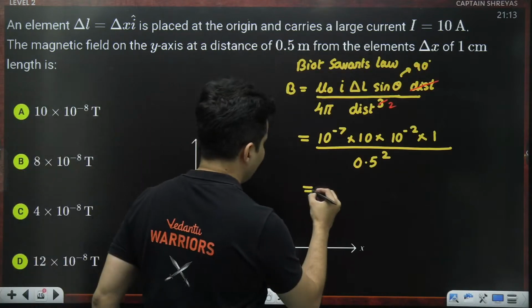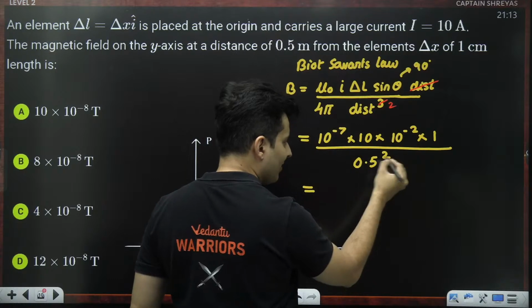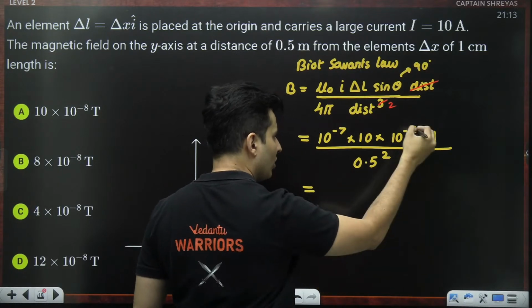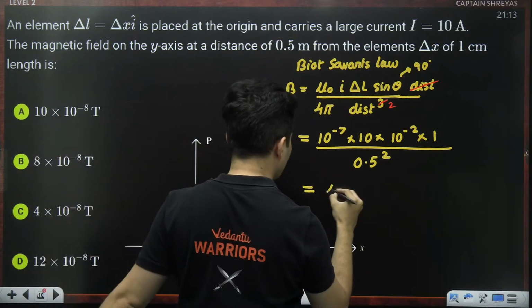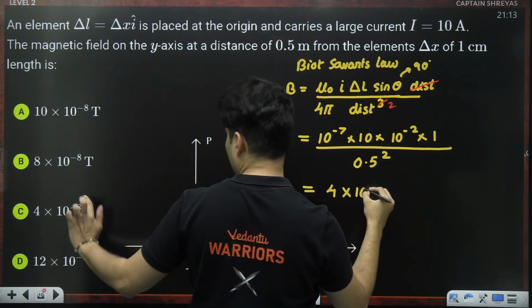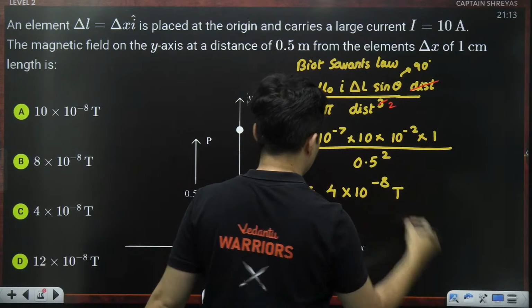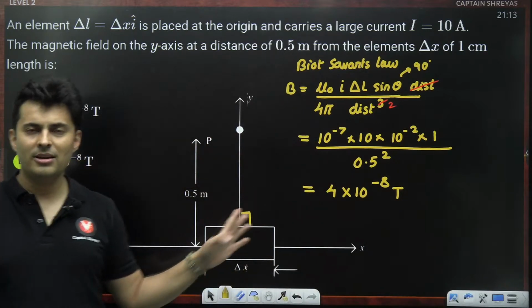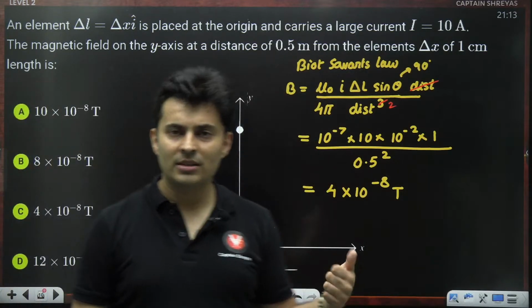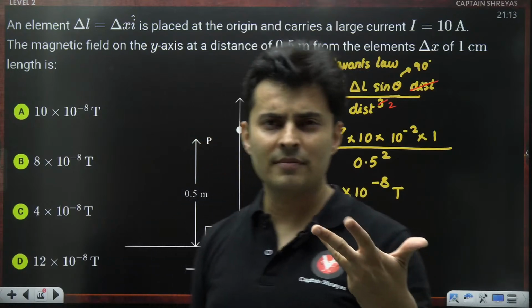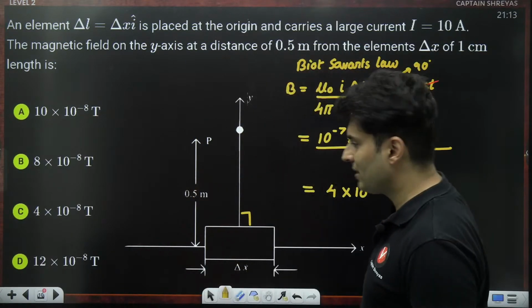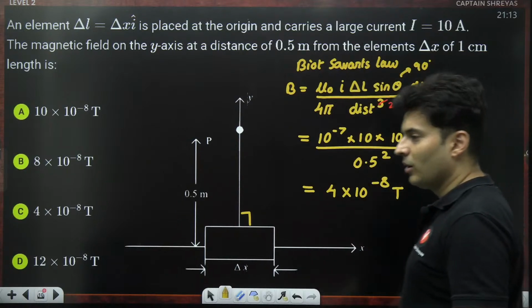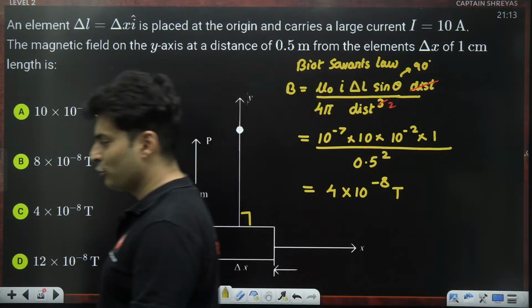The answer will be, because this is half square is 1/4, 4 goes on the top. Whatever the powers are, I don't care. There is 4 only in one of the options. So directly I can say 4 into 10 to the power minus 8 Tesla. Did you understand this trick? Where I ignore the decimals, the zeros, the powers of 10, and if there is only one 4 in the 4 options, that's it. I have no other thing to select or be confused.